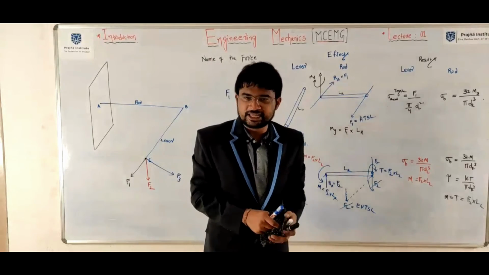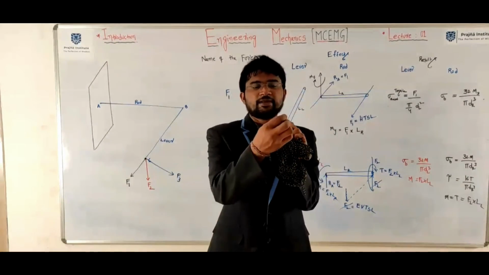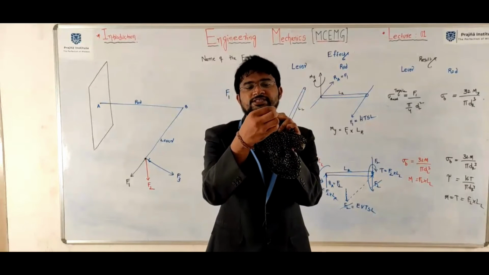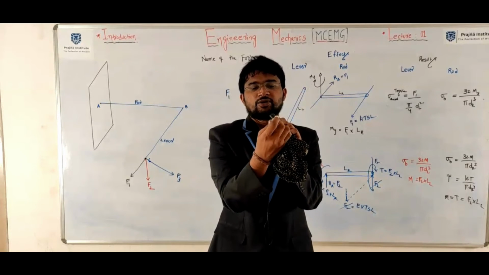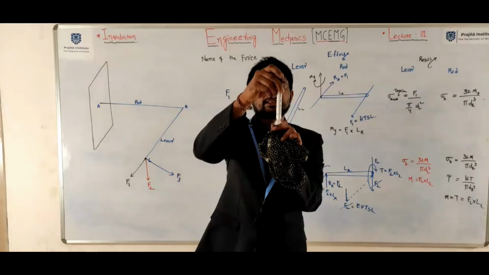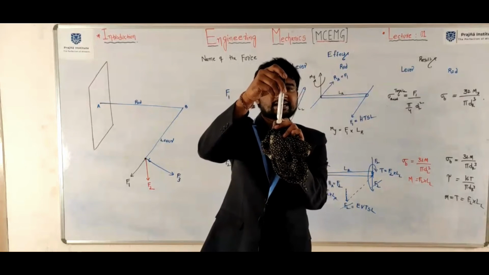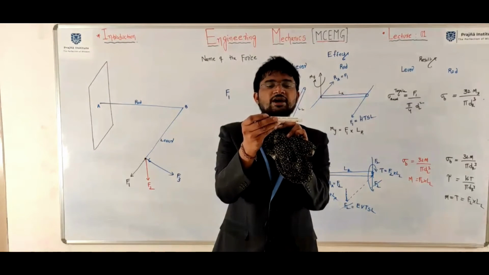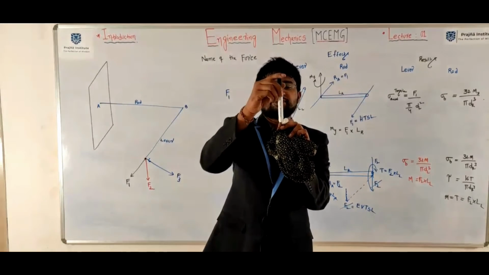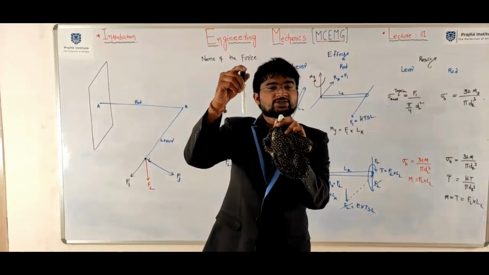First, see the names of the loads. A load acting exactly at the center along the member is called an axial load. A load acting like this is called a vertical transverse shear load, and this one is a horizontal transverse shear load. If it is acting with some eccentricity, it is an eccentric vertical transverse shear load.